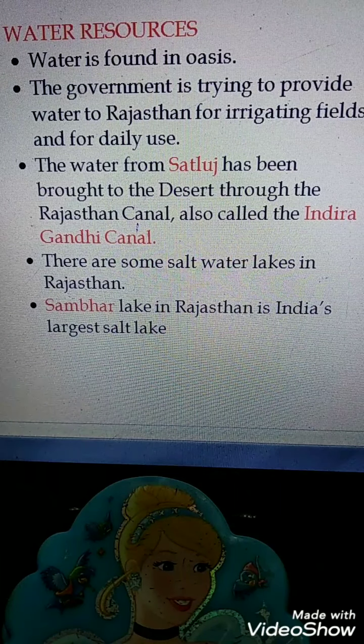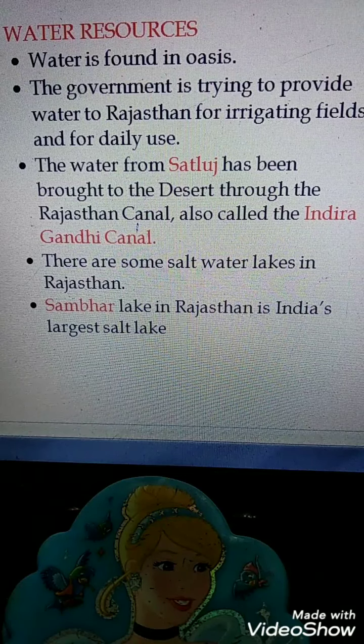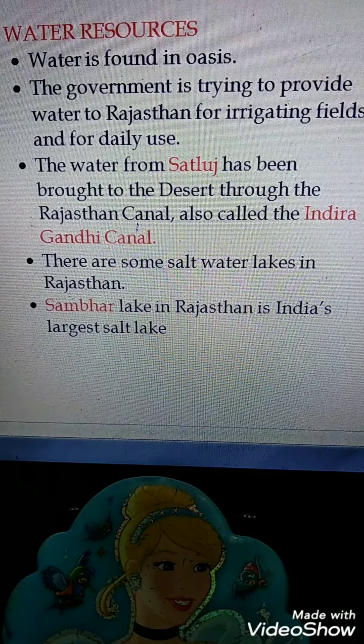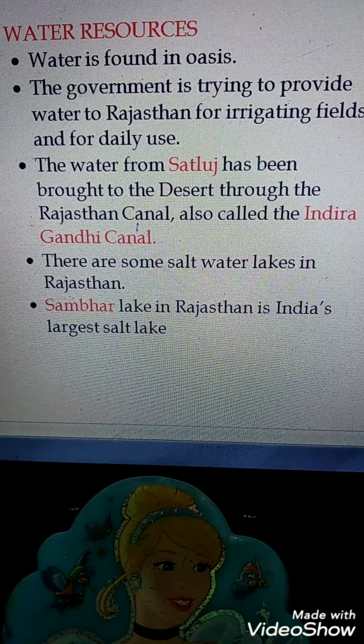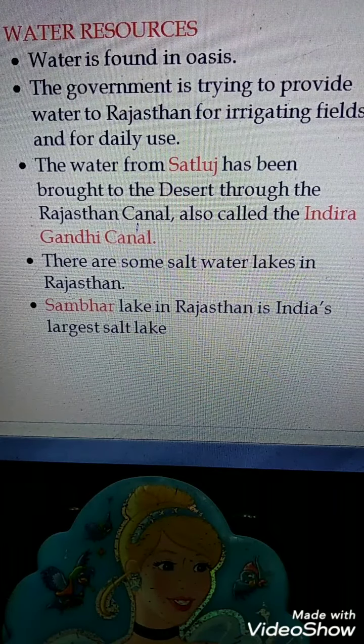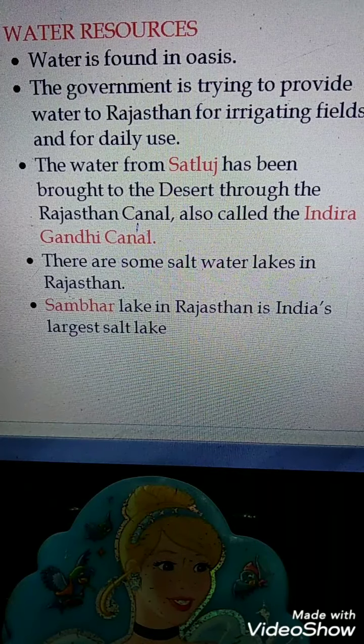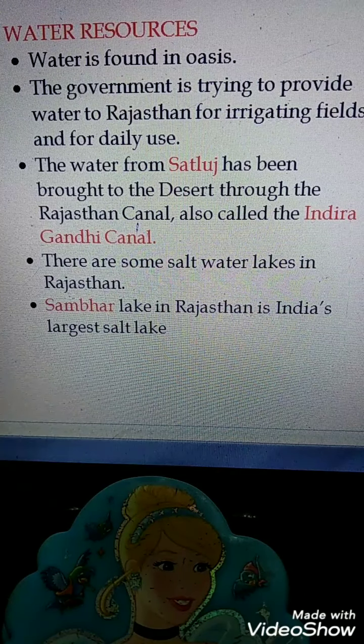They construct some canals. One canal, what is the name of that canal? That is the Indira Gandhi Canal or Rajasthan Canal, so that the farmers can use water through this canal and they can grow crops, isn't it? And for their daily use, they can get water from this Rajasthan Canal. I will show you some pictures here.